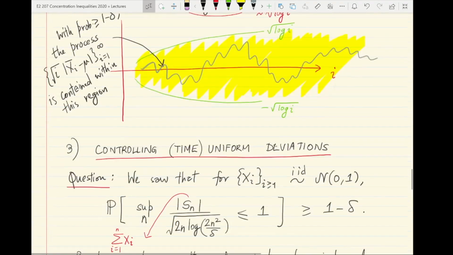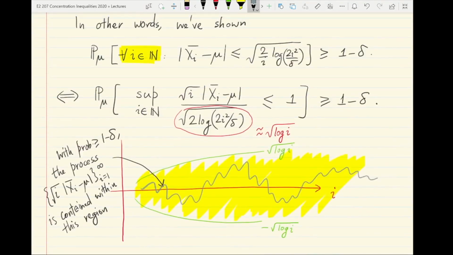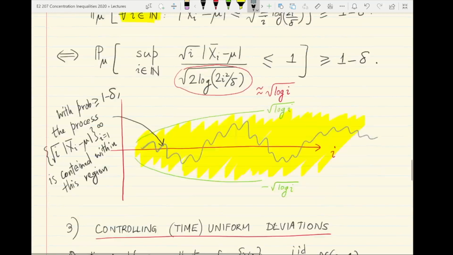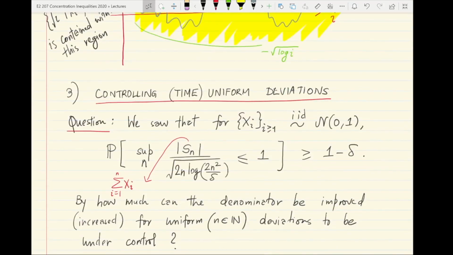So this raises the question of how much we can actually improve things. If you're given a 1 minus delta high probability target, what is the narrowest kind of green tube that you can draw to bracket the entire trajectory of this stochastic process with probability at least 1 minus delta? And that brings us finally to the subject of controlling uniform deviations, or time uniform deviations, of a stochastic process from time 1 to time infinity.